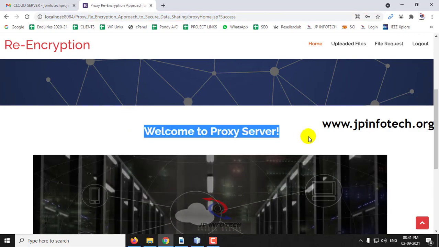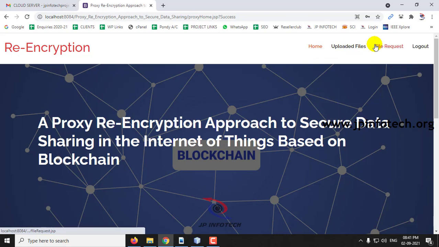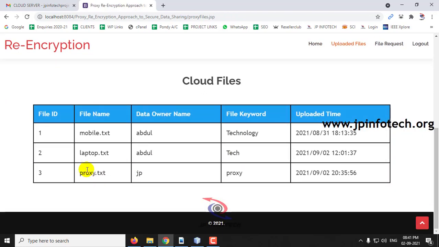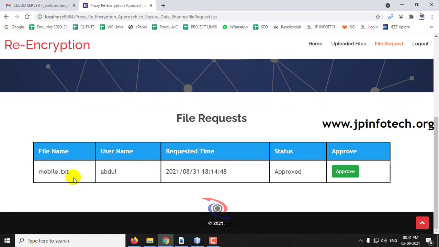And here you can see the welcome screen of the proxy server once the authentication is successful. And here you can see the uploaded files and file requested. In uploaded files, you can see who all the data owners are and what files they uploaded. And in file request, you can see what all the files are that are being requested.